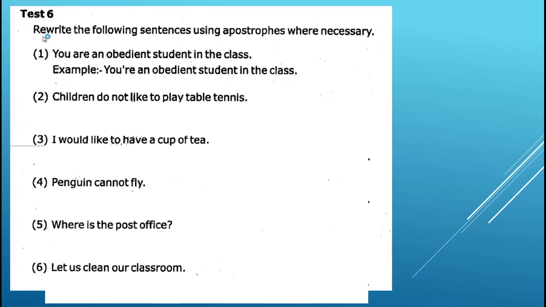Test 6. Rewrite the following sentences using apostrophes where necessary. You are an obedient student in the class. Here you can use the contracted form of you are using the apostrophe like this. Look at the second one. Children do not like to play table tennis. Do not can be shortened.